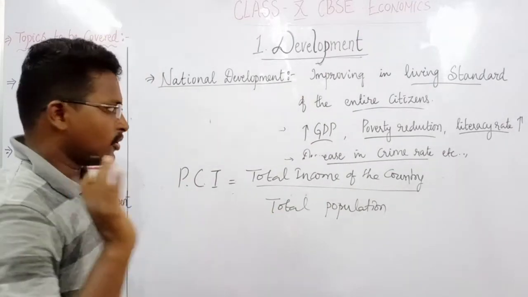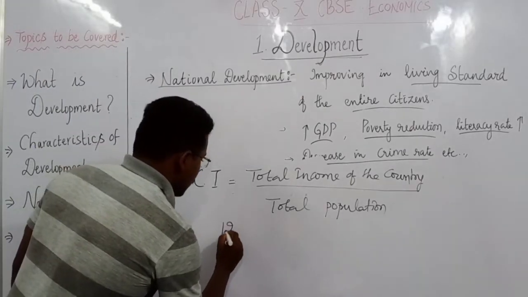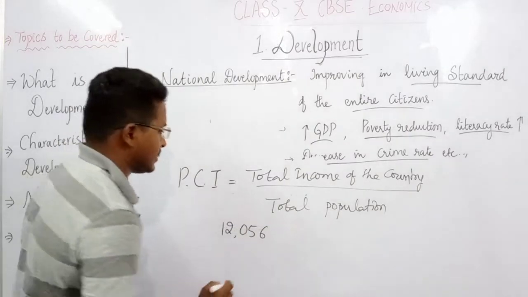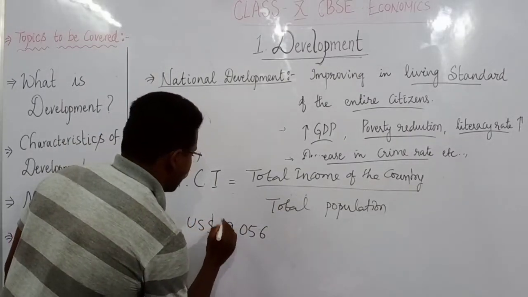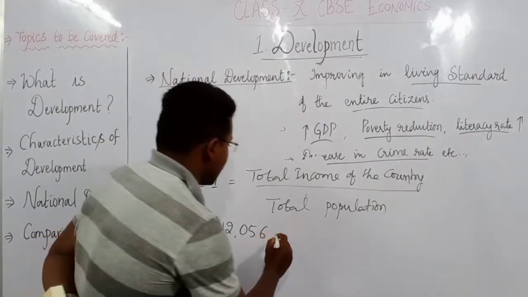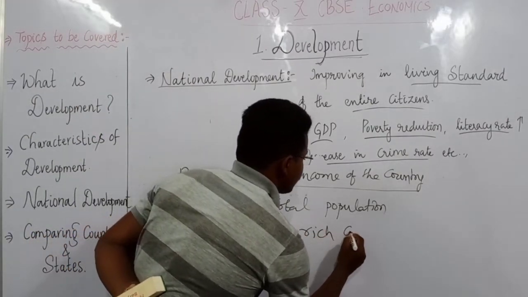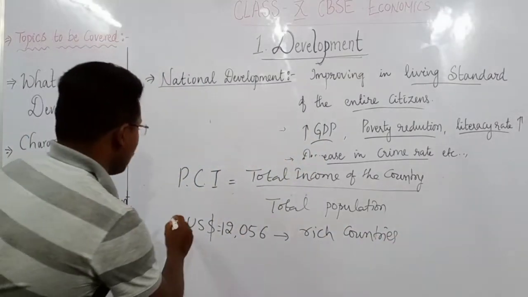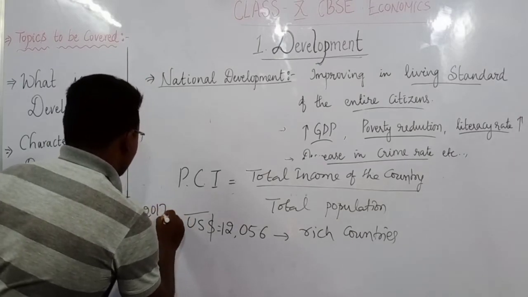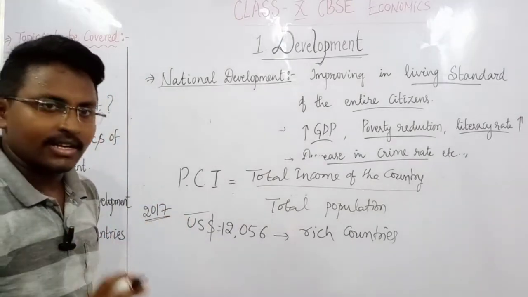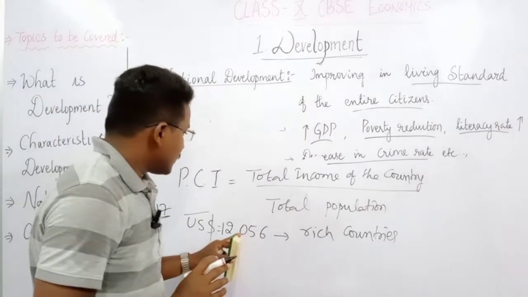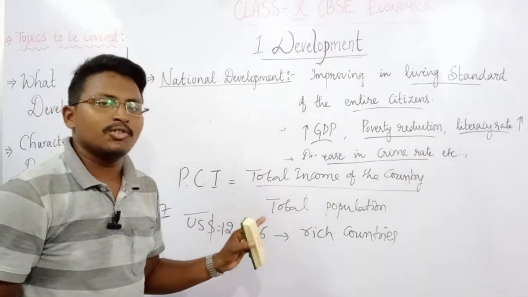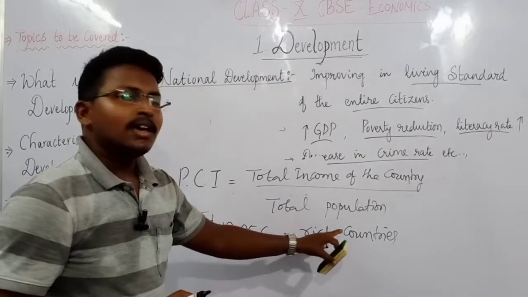According to the World Bank, if a country has more than 12,056 US dollars of per capita income, we call those countries rich countries. This data is according to the textbook, given according to 2017 data.